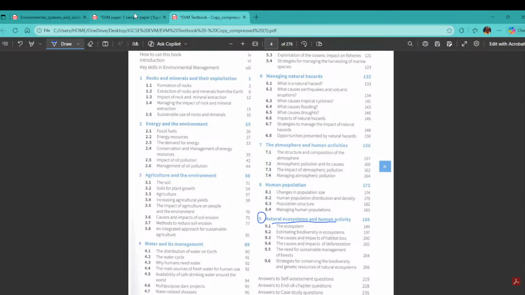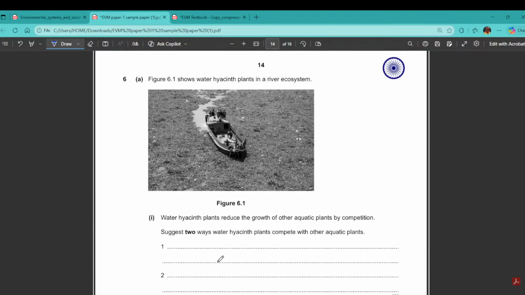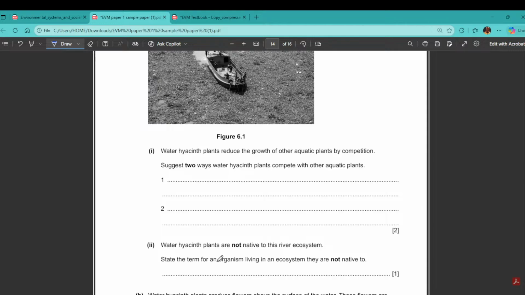Right. So let's go back to our question, and what do we have here? Okay, there's a diagram here in figure 6.1, shows a water hyacinth plant in a river ecosystem. Fine, very good. This is an aquatic plant, reduces the growth of other aquatic plants by competition. This is something related with our biology also. When one plant is growing very rapidly, the other plant will get impacted. That means they do not get the nutrients and competition will be there. Now suggest two ways by which water hyacinth plant competes with other aquatic plants.